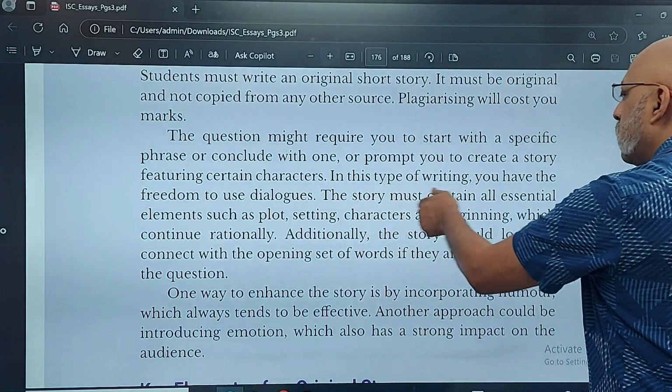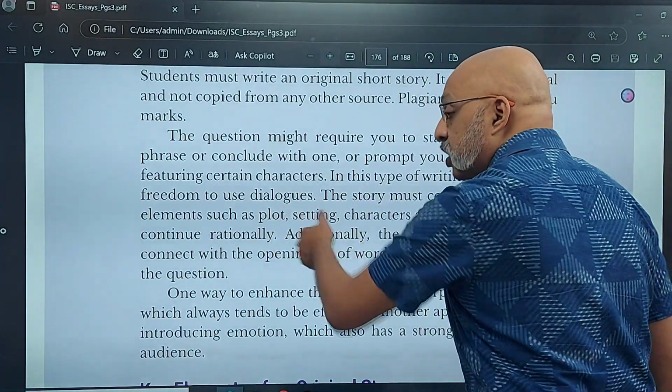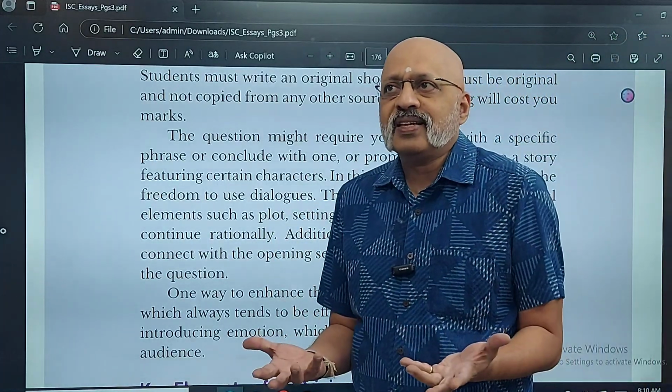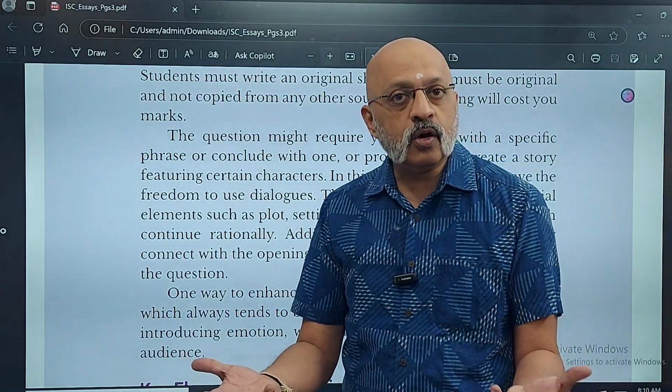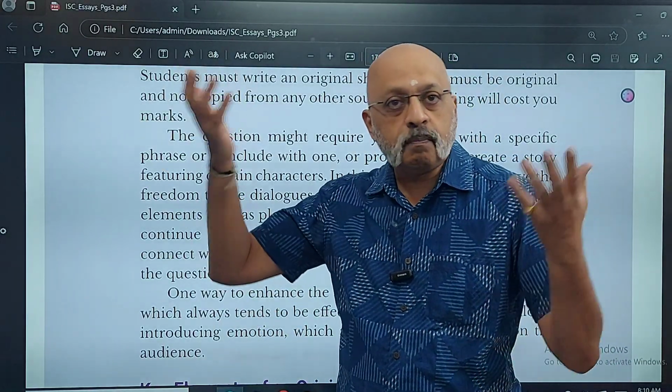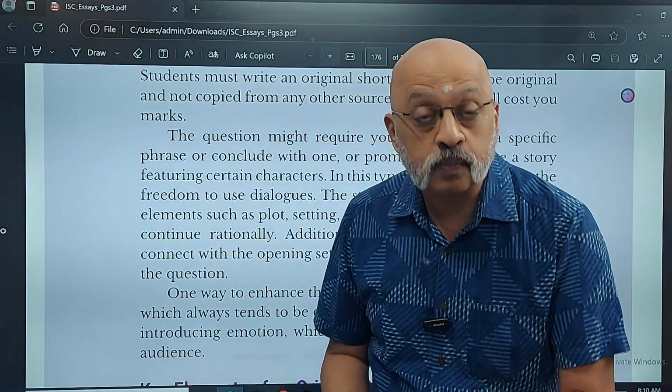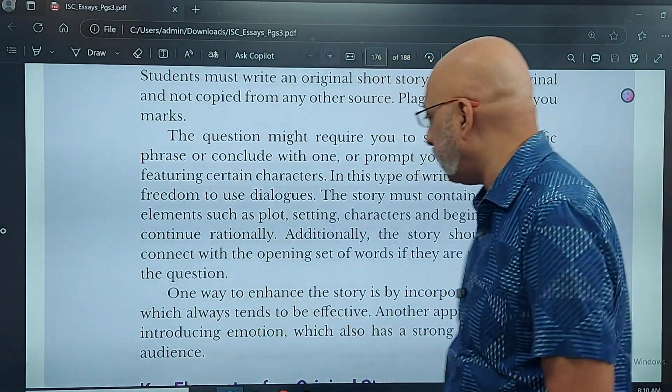Okay. The story must contain all essential elements such as plot, because it's like this, you see a movie, the story must have strength. If there is no story, even if you have the biggest of stars, the movie flops. So the story must have strength.